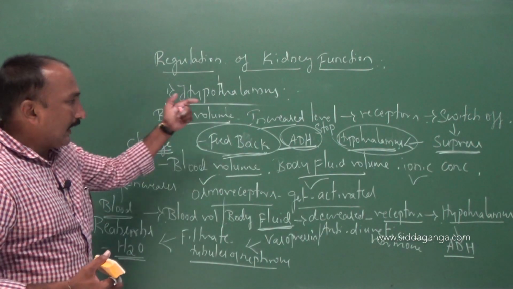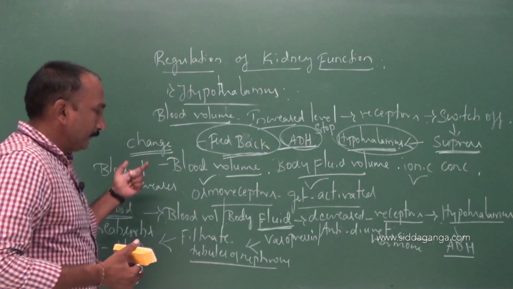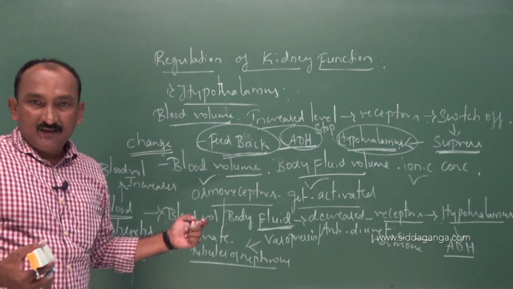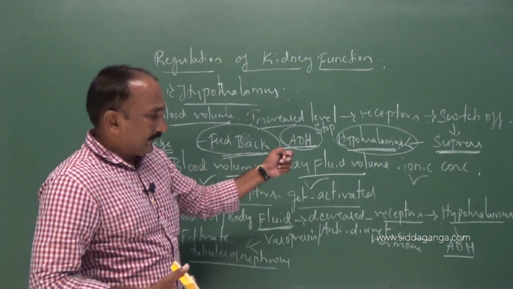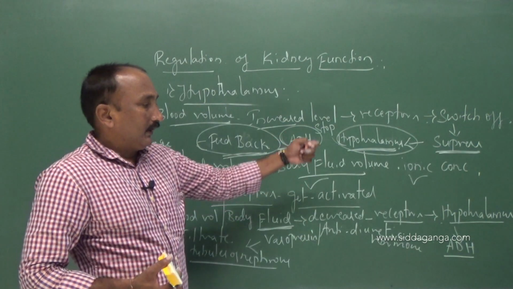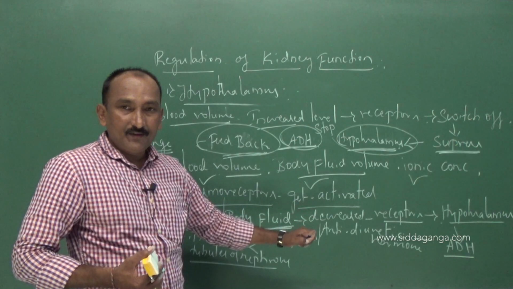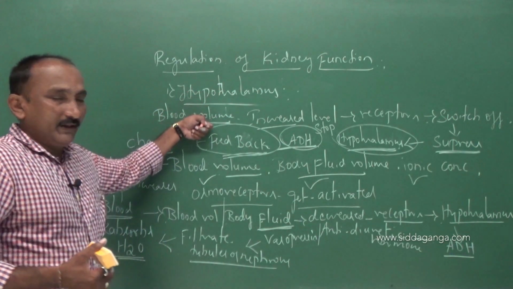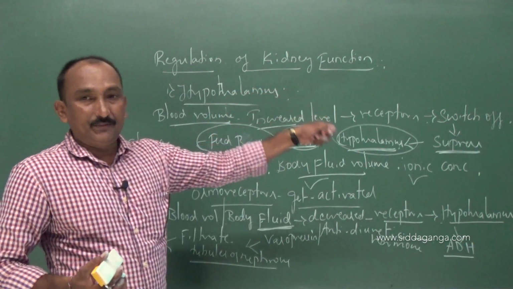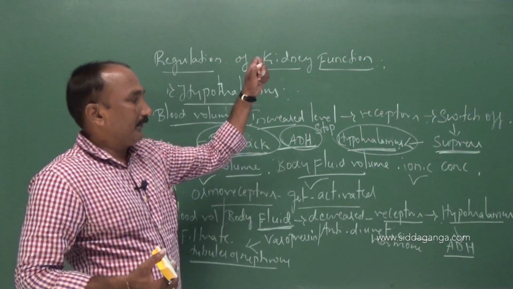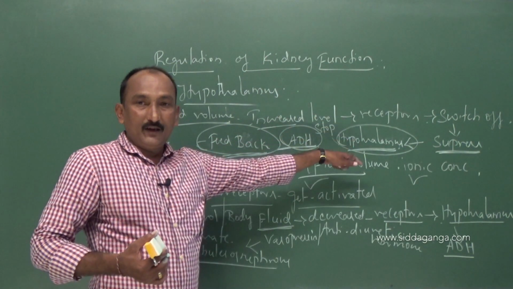So whenever it is higher, the receptors switch off. Whenever the blood volume is lower, the receptors are activated. Once the receptors are activated, they stimulate the hypothalamus to release the ADH. While the blood volume is much higher, in such a case, the receptors switch off. As a result, that suppresses the release of ADH from the hypothalamus.